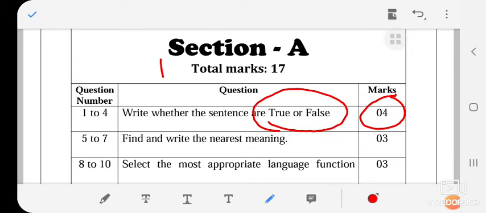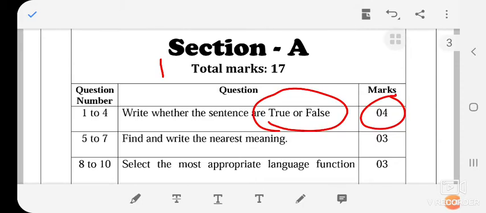Now we are going to discuss true or false of unit 1.